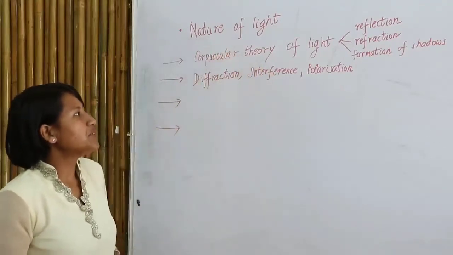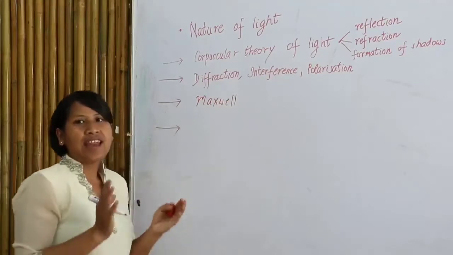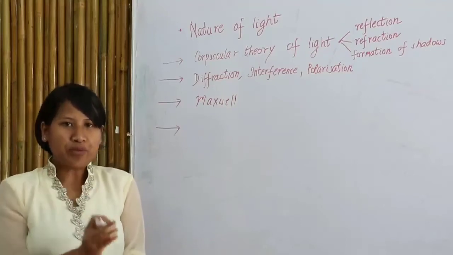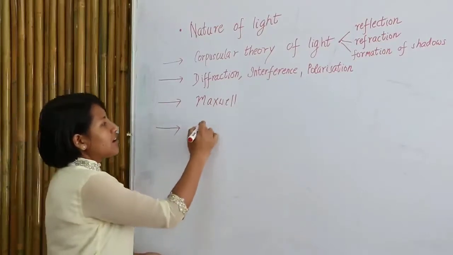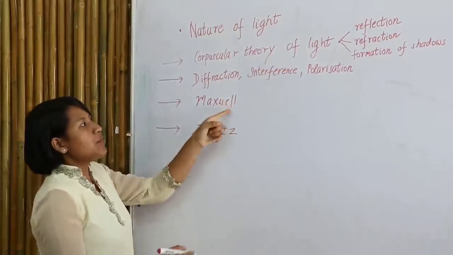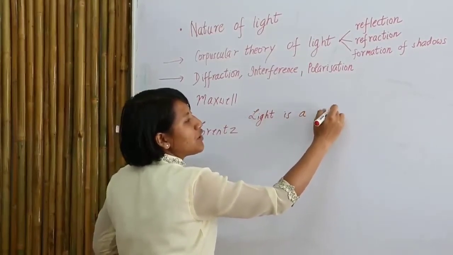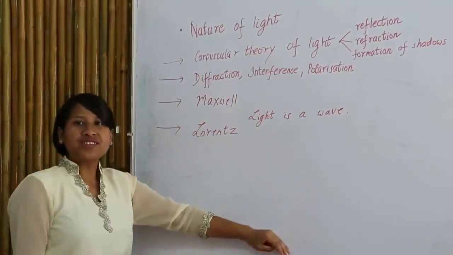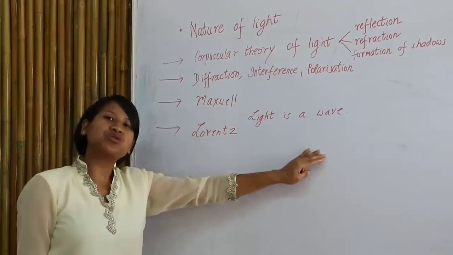However, it was with the help of the physicist Maxwell, who said that light is an electromagnetic wave, a wave produced by vibrations of the electric and magnetic fields. And Lorentz explained reflection and refraction with the proposition that light is a wave. So by the end of the 18th century, almost universally, they had almost accepted that light is a wave.